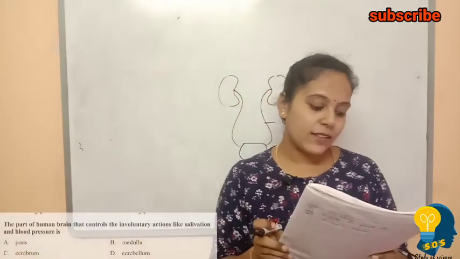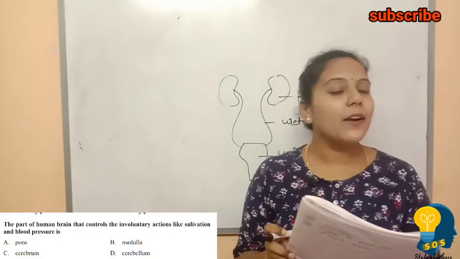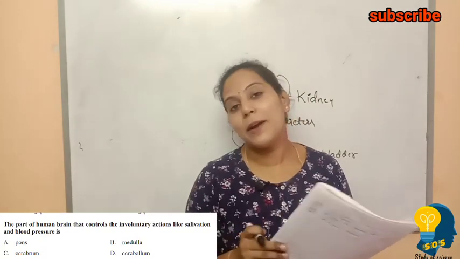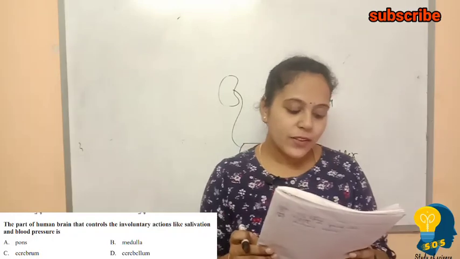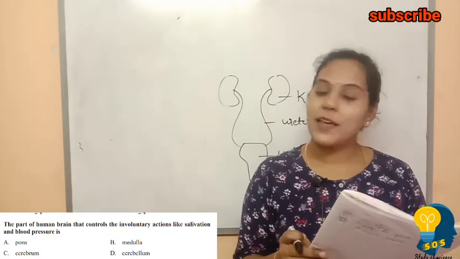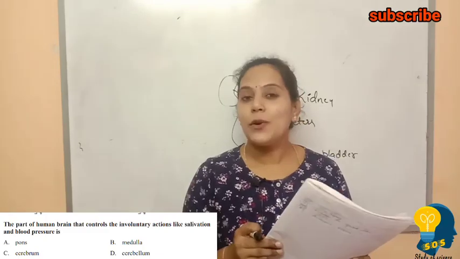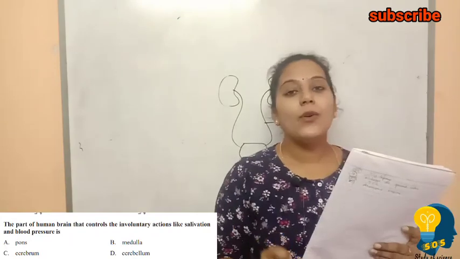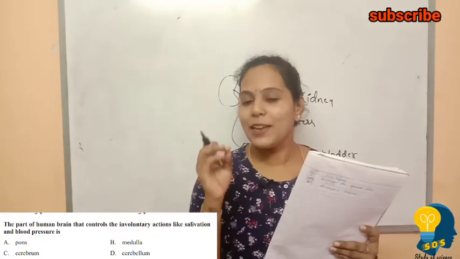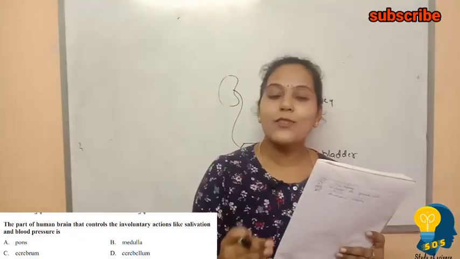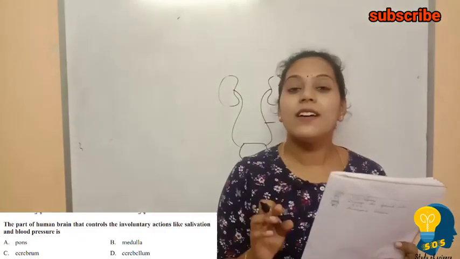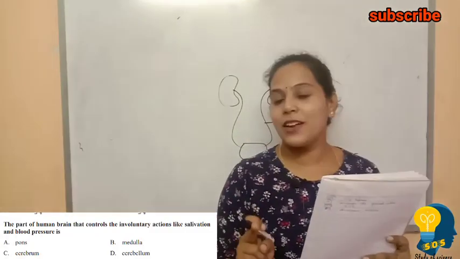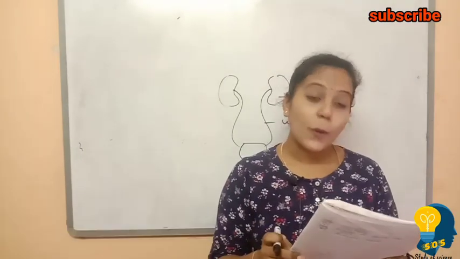The next question: the part of the human brain that controls all the involuntary actions like salivation and also the blood pressure is. The options here are pons, medulla, cerebrum and cerebellum. I don't want to discuss each function again because I told you in the previous sessions. You can check out the functions of the human brain; I will give the link in the description box below to know the functions of each and every part of the brain. The part which controls involuntary actions like salivation and blood pressure is the medulla. So the correct answer is option B.